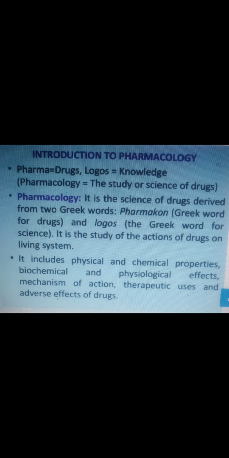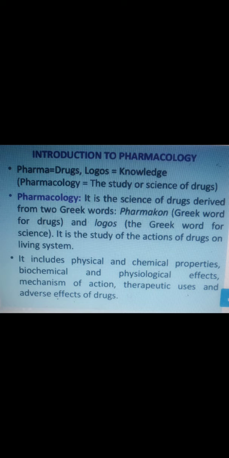Pharmacology, the science of drugs, is derived from two words. I already told you the first is pharmakon, a Greek word for drug or poison. Logy is also a Greek word meaning science. It is a combination of knowledge about the drug and knowledge about chemical substances. It is the study of the action of a drug on living systems, I already told you, including animals, microorganisms and human bodies.